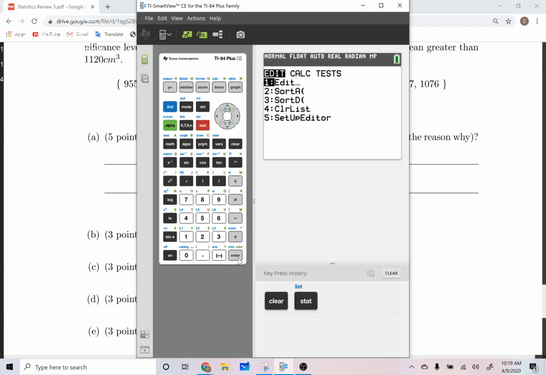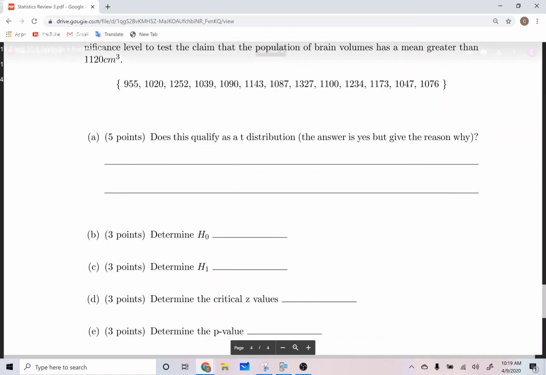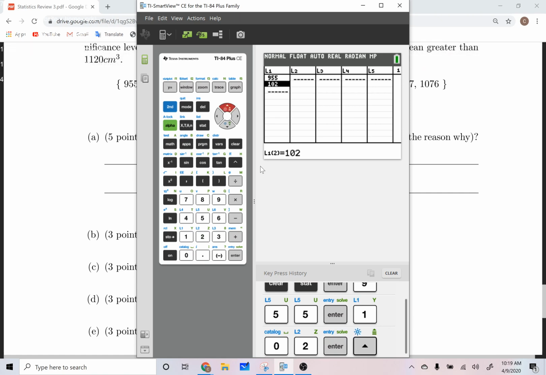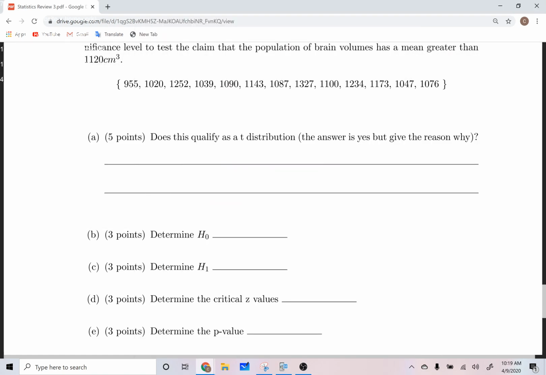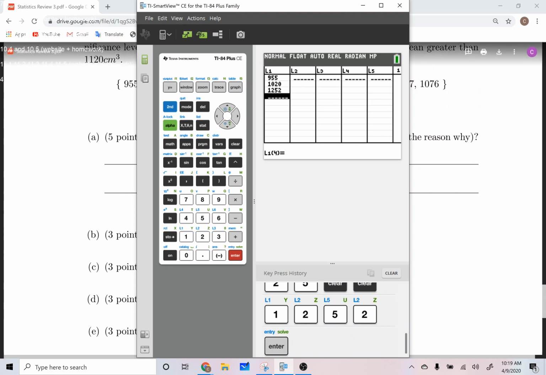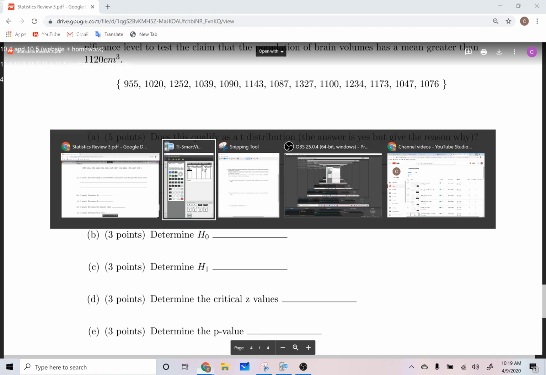But to do this with a calculator, you're going to go to your stat, you're going to go edit, you're going to insert these numbers into the list: 955, 1002, 1020, oops, 1252, 1252, and so on and so forth. I'm not going to enter all of them, but you get the idea. You enter them into there, and then